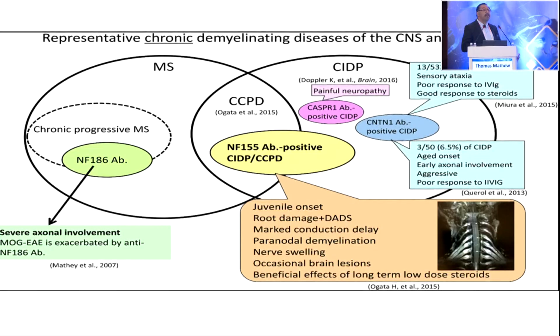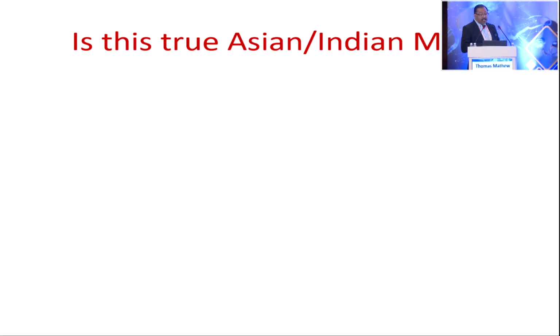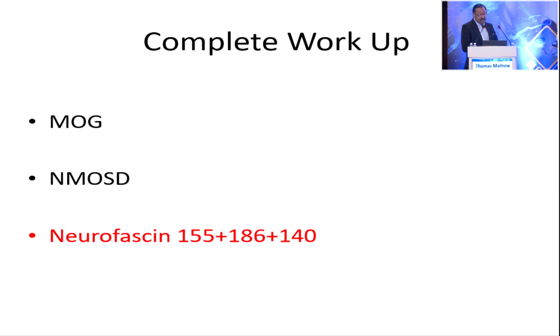We don't have much molecular support to know the importance of what we are doing. We don't have animal model labs. People want to move forward, but it looks something very interesting which we are on. So is this the true Asian Indian MS? If you see carefully the scans of MS patients, the brain looks like MS, the spine looks like MOG. So there is a subtype which is MOG negative and NMO negative, and I think they are neurofascin antibodies. So again, the discussion of whether it's an Indian thing, we don't know. We have never worked in the US or UK to know how their scans will look, and how their brain and spine look, we don't know, but it may be something interesting.